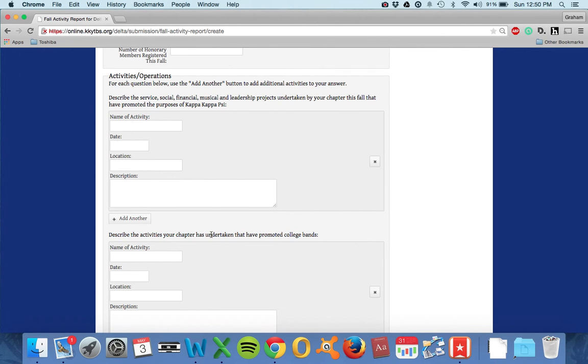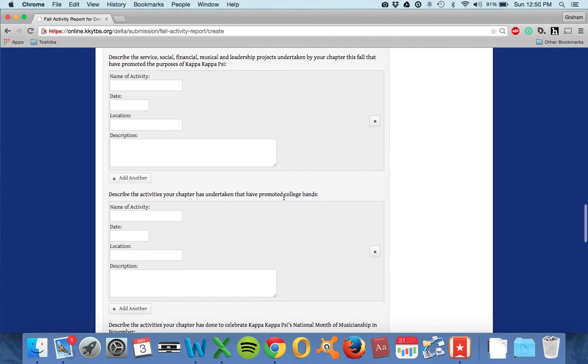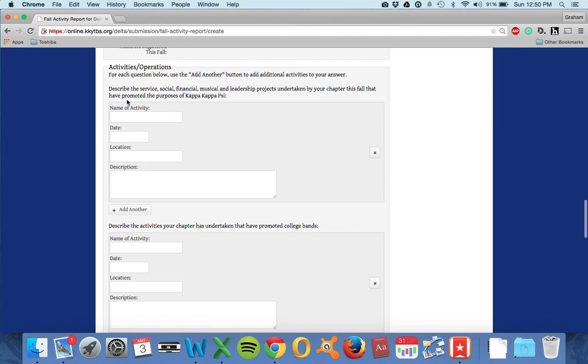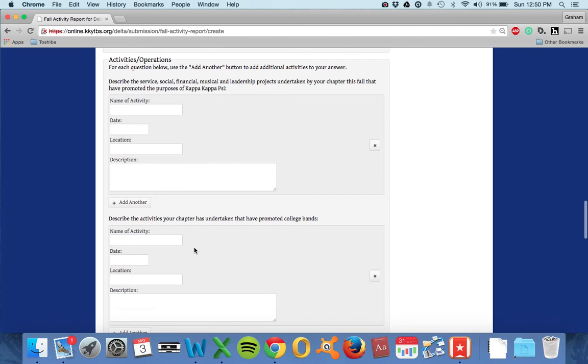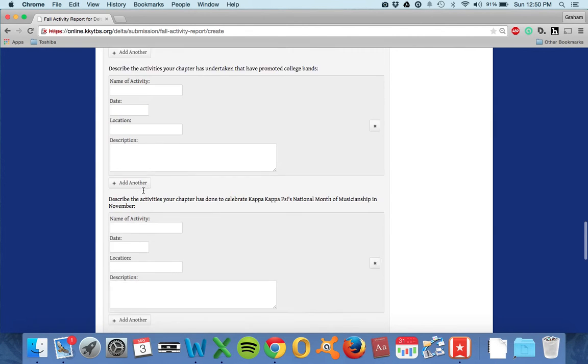Now, we can talk about that later and what is supposed to go under there, because you can find that. But basically, any activities listed here that don't fall under an event we held, but something specifically that promoted college bands, are listed here.